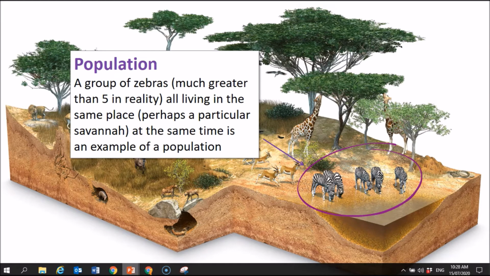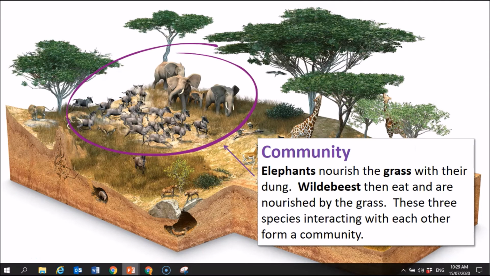You can also have populations of organisms that are not zebras or giraffes. You might have floral populations, populations of particular flowers or plants, for example. All right. So I don't think it's just restricted to animals and insects and things like that.